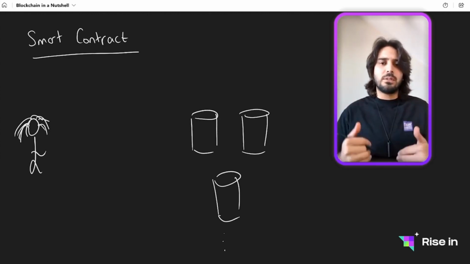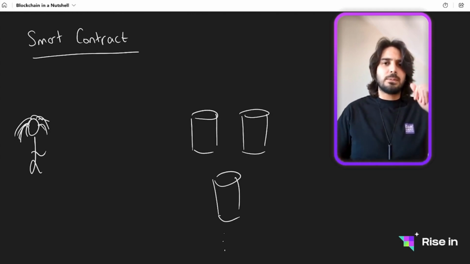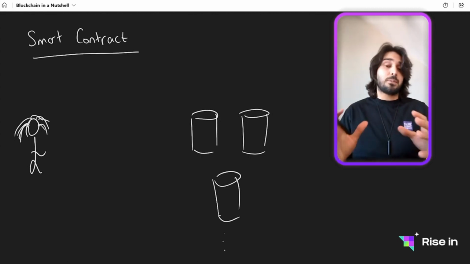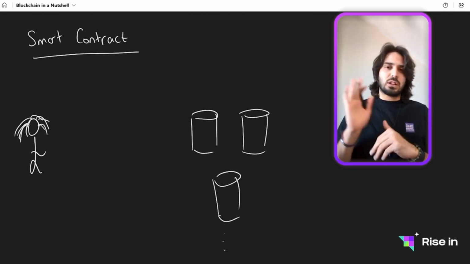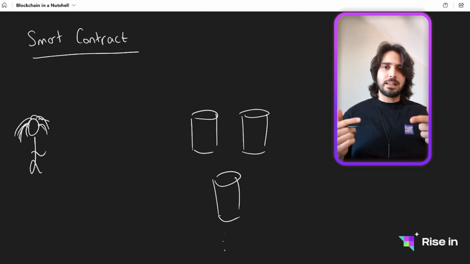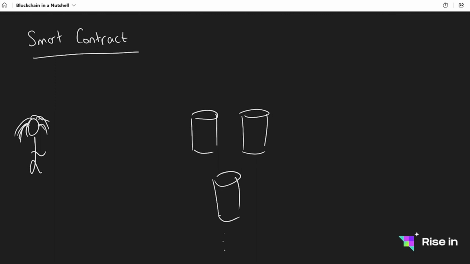In general, we would have normal backends that we store on a centralized server. People can use Amazon Web Services, Microsoft Azure, or Google Cloud, or any other service, or maybe you have your own, but it's still centralized. It's still you or some other company maintaining it. But in this scenario, no one is maintaining it. It's just maintained by the blockchain, by the algorithms. So what's happening is that I have the code of this smart contract. Every node on the blockchain has this smart contract.